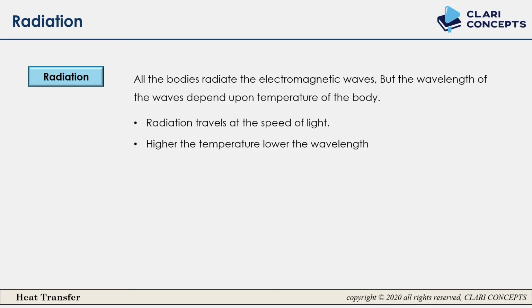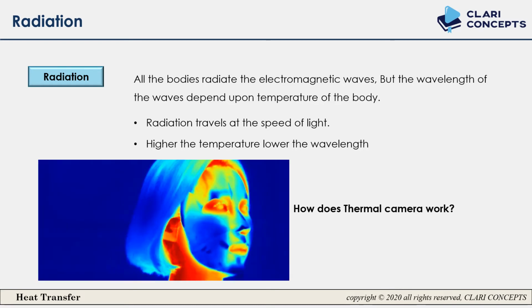Now you will ask me, why do I need to know this? The answer is here. How does a thermal camera work? Have you seen this kind of photograph? In this photograph, this woman has so many colors, and actually she doesn't have this many colors. These colors are showing because of the thermal camera.